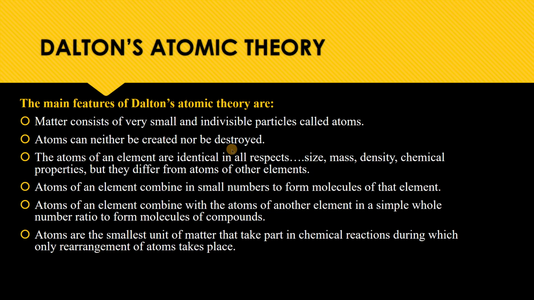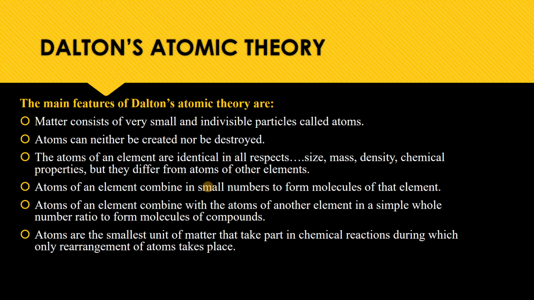Atoms can neither be created nor destroyed. The atoms of an element are identical in all respects, that is size, mass, density and chemical properties, but they differ from atoms of other elements.